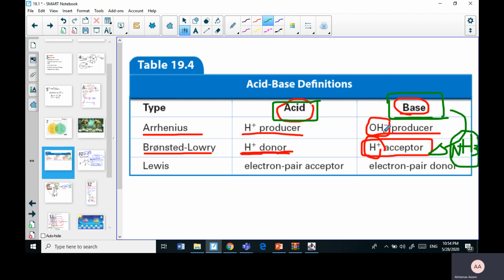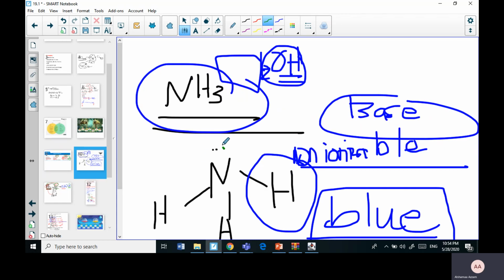As ammonia doesn't have a hydroxyl group, it's not a hydroxyl group producer, although eventually we found out that it is, but not from its own structure. It was a proton acceptor, and we said this was because the nitrogen is a highly electronegative atom, and it has an unshared pair that the proton is going to be attracted to, because it's positive and the electrons are negative, and that's it.